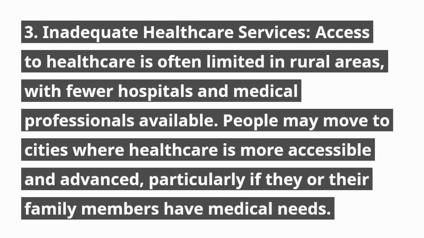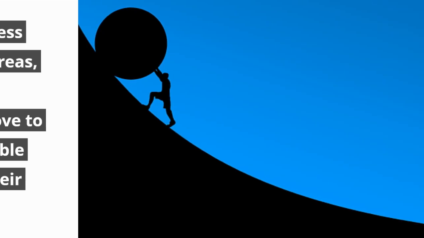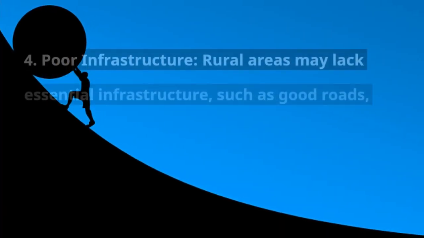3. Inadequate healthcare services. Access to healthcare is often limited in rural areas, with fewer hospitals and medical professionals available. People may move to cities where healthcare is more accessible and advanced, particularly if they or their family members have medical needs.